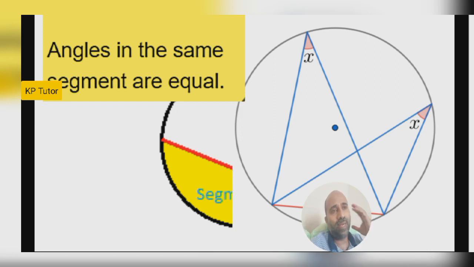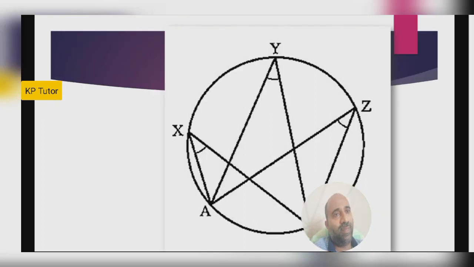Just keep it in your mind, like one file related to circles. Inside the circle file, you can keep one subfile. That is angle theorem second: angles in the same segment. Name the file, and in that file you can just write in your mind: angles in the same segment are equal. So let's do one example.